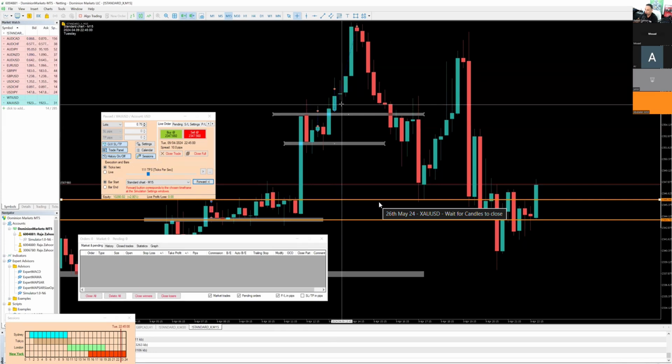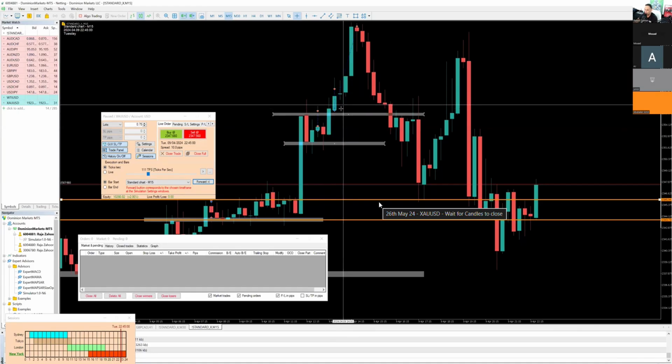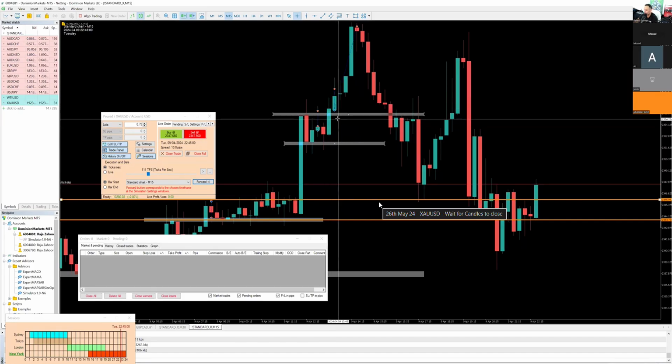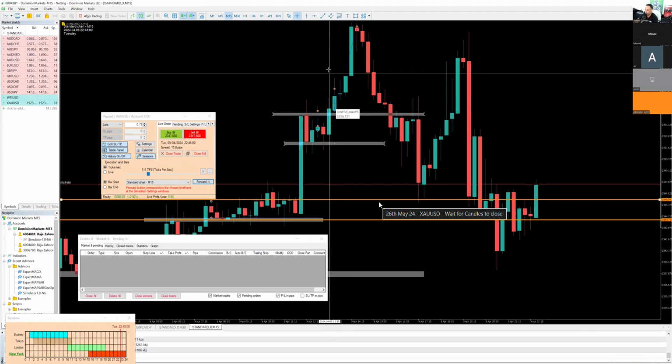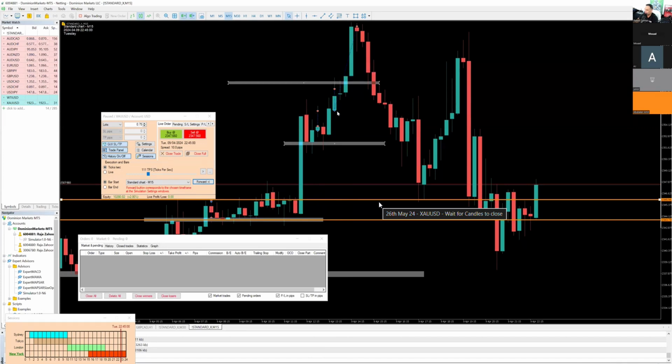When you're executing on candles closing, you're just executing. There are different scenarios where you have to wait for the bottom wicks to form. Let's say this candle had no wick at the top. Then you would say, okay, since this candle has no wick to the top, I'm going to wait for the bottom wick to form, and then I'm going to wait for the candle to break the high for price to move up. Or if we were still in a range, you would say, okay, I'm going to wait for the bottom wick to form. So you're waiting for the bottom wick to form if you're not confident.